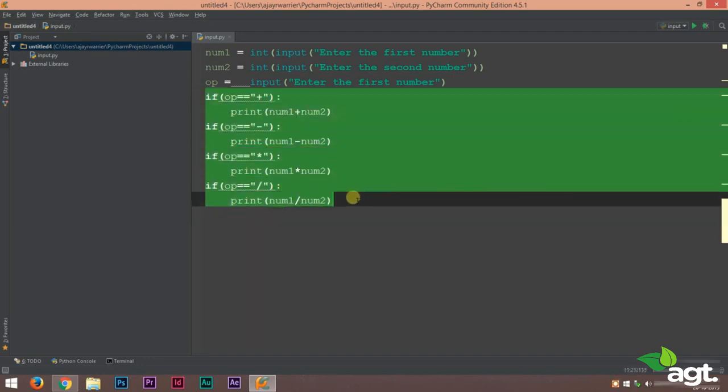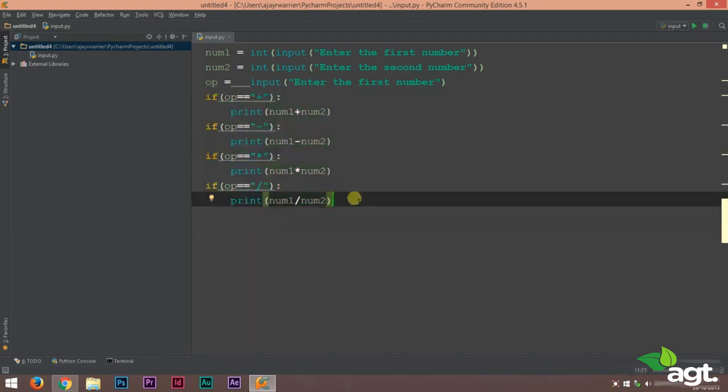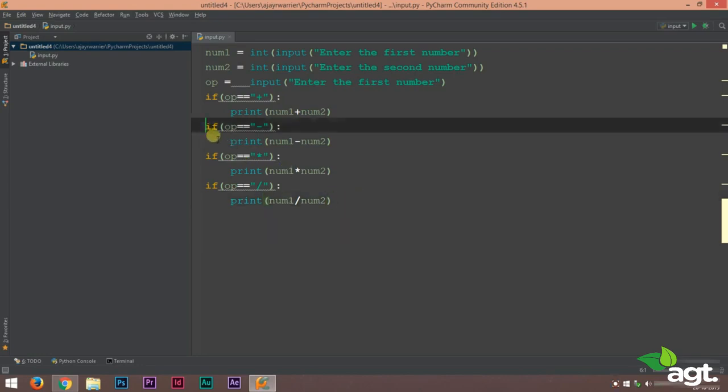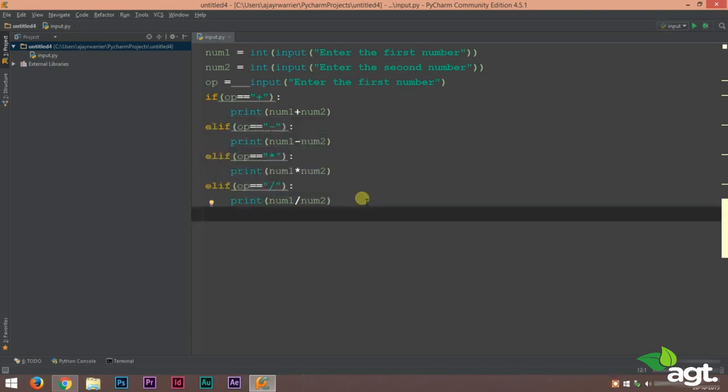So we can write our program in this way if you want, but this will not be that much efficient. To reduce the number of comparisons, we'll be using the elif statement. So let's use the elif statement here. Alright, our program is more efficient now. It will have fewer comparisons.